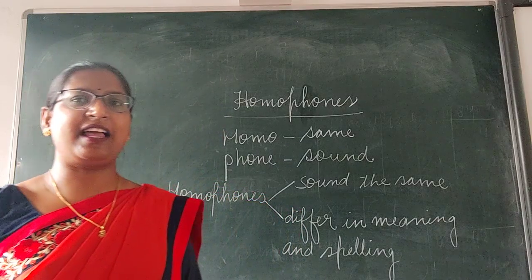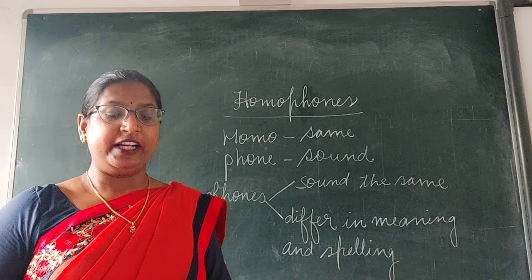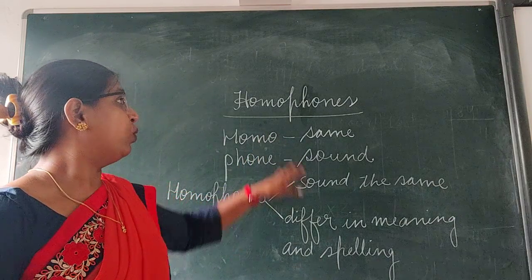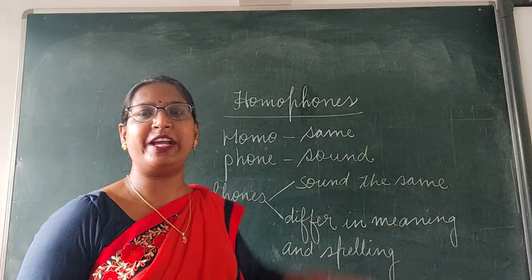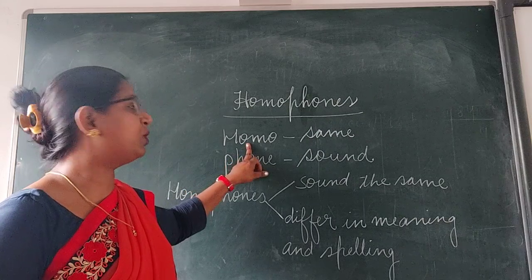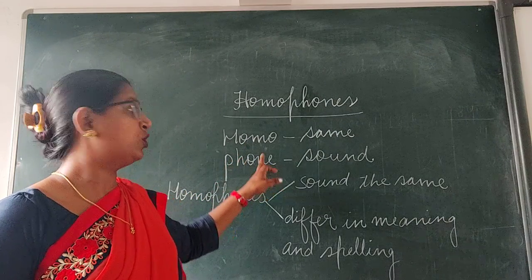So, today's class will start with the topic homophones. It's a very important topic to understand. What is a homophone? The word homophone is made up of two words. We can see here, one is homo and the second word is phone.